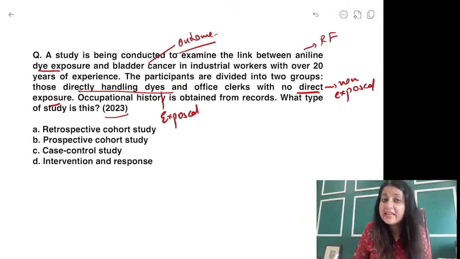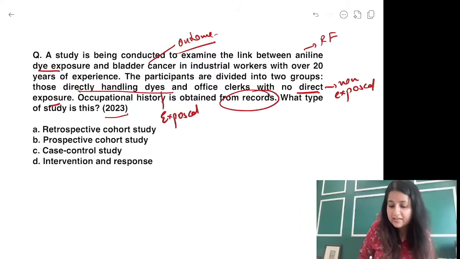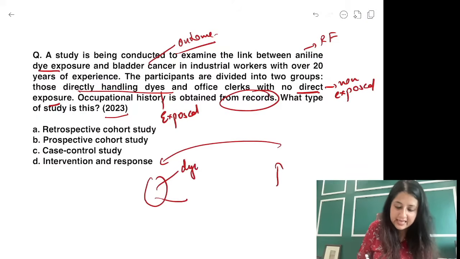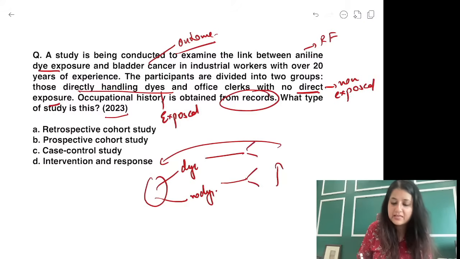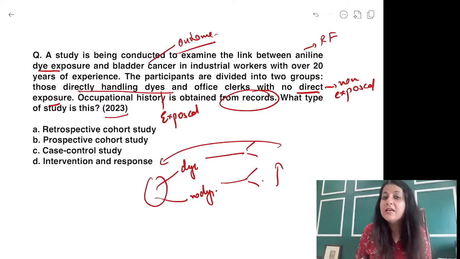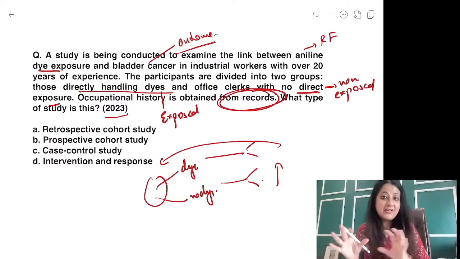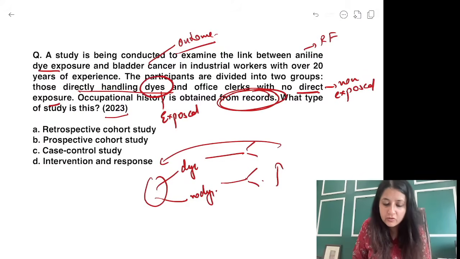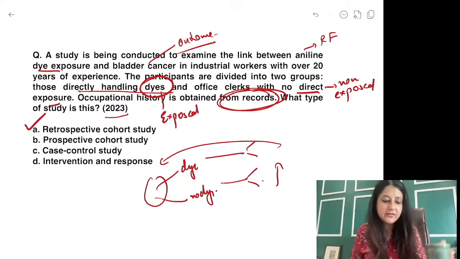And you can see we are taking records. Again, we are starting, but we are going backwards. Based on that, we have dye, no dyes, ठीक है, and we are looking at the present time to bladder cancer. So this was your buzzword कि records मतलब more chance of retrospective cohort over here, and your comparison group was also dyes. That means risk factor, no risk factor. So it is retrospective cohort.